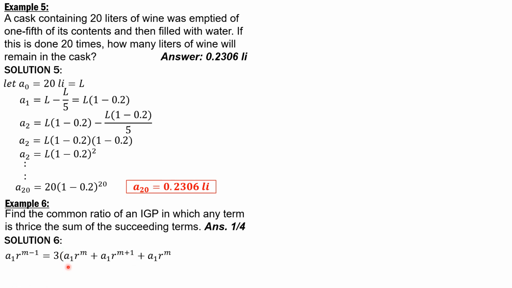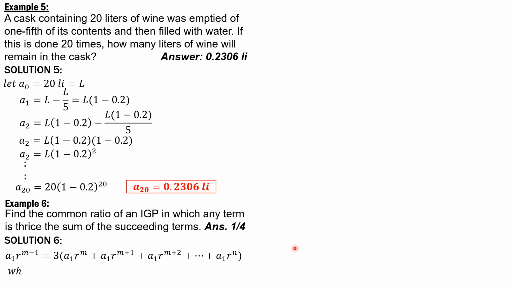The succeeding terms would be this term times r, so a1 r to the n. The next term is this term times r, so a1 r to the n plus 1, and if we continue that, so that's the result.